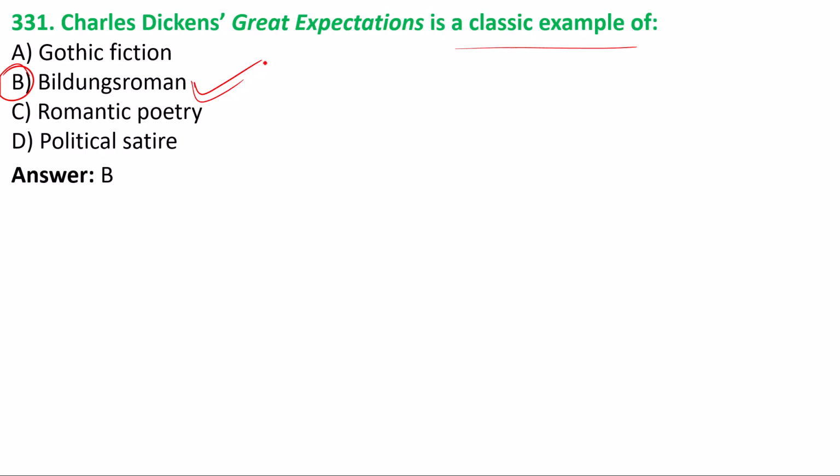This is called the Bildungsroman, and that's why option B is the correct answer. Charles Dickens' Great Expectations is a classic example of a Bildungsroman novel. Option B is the answer.